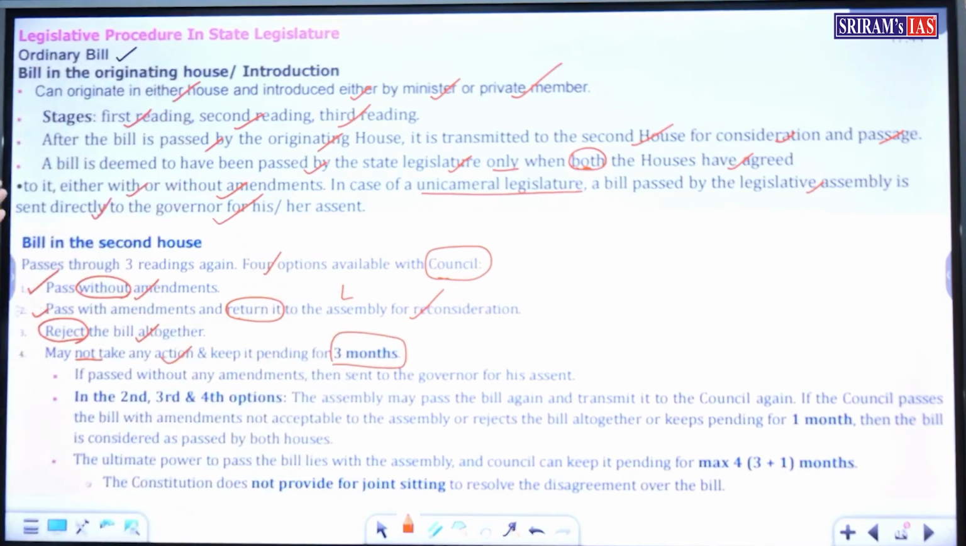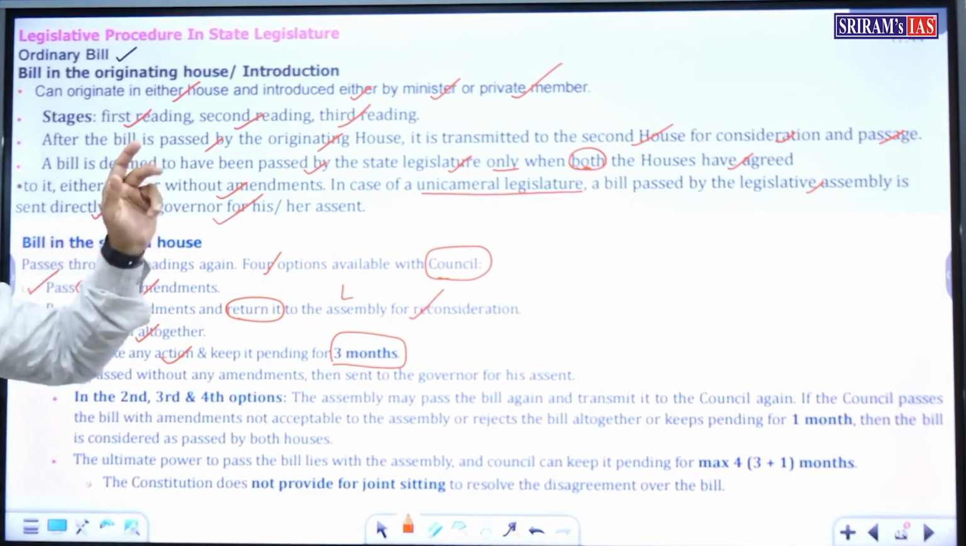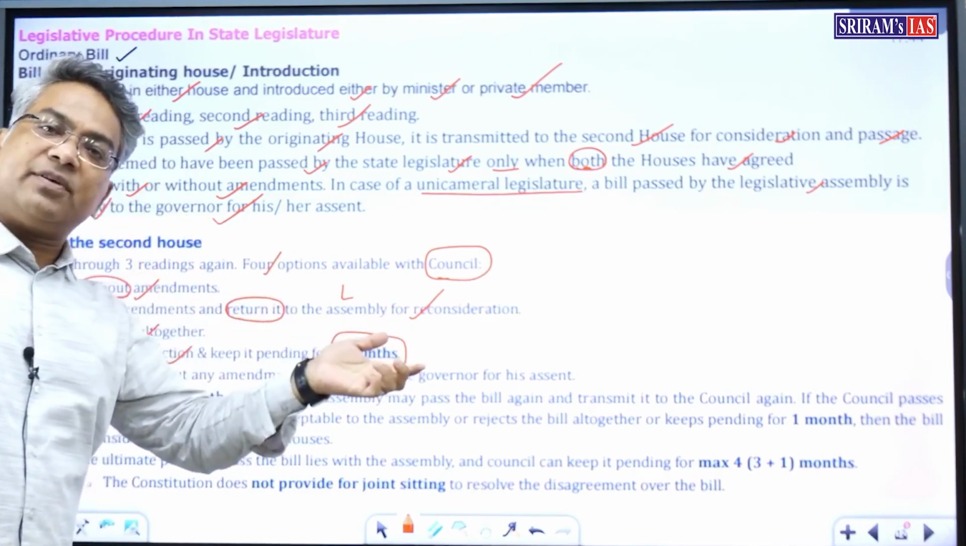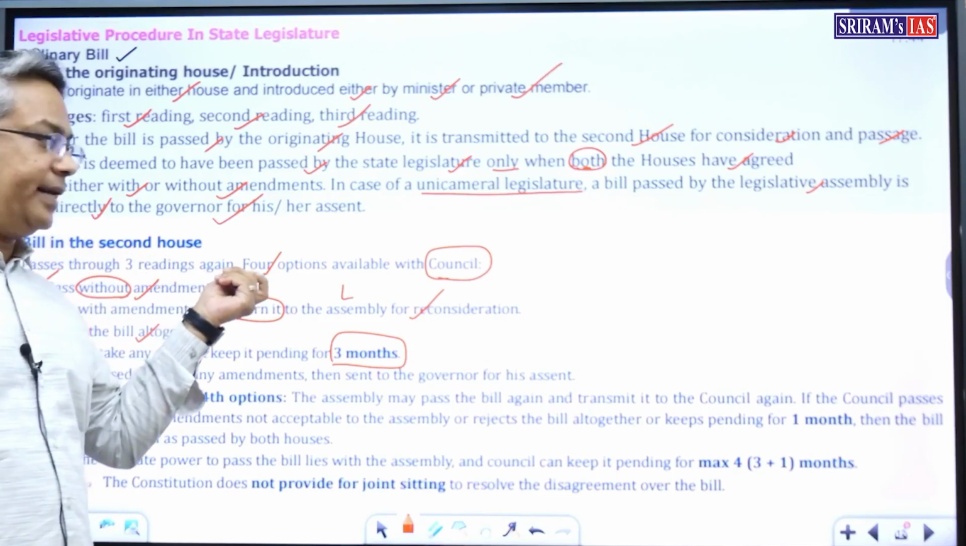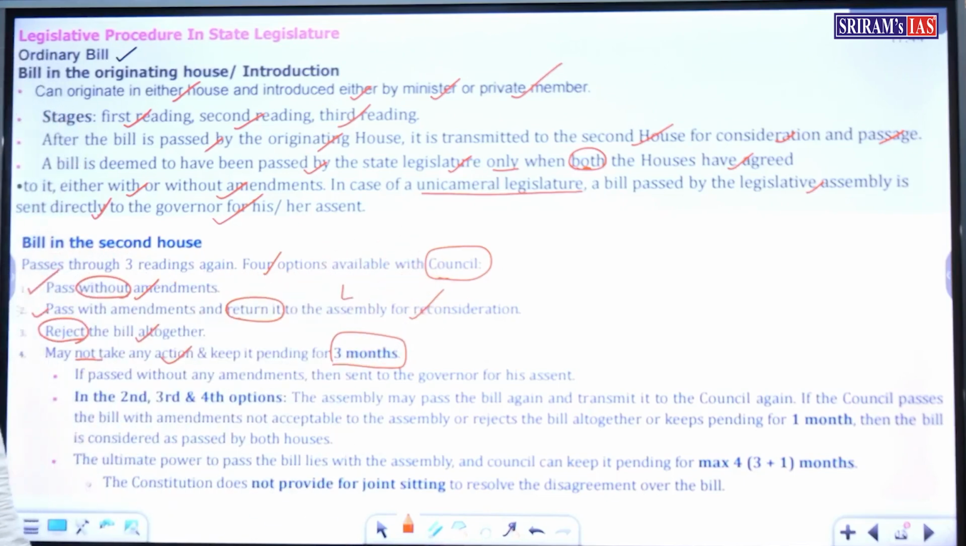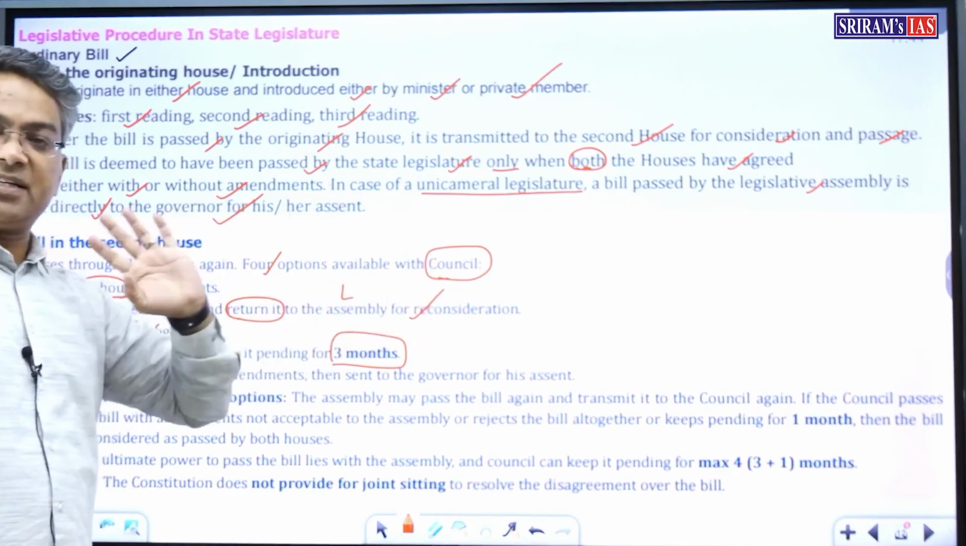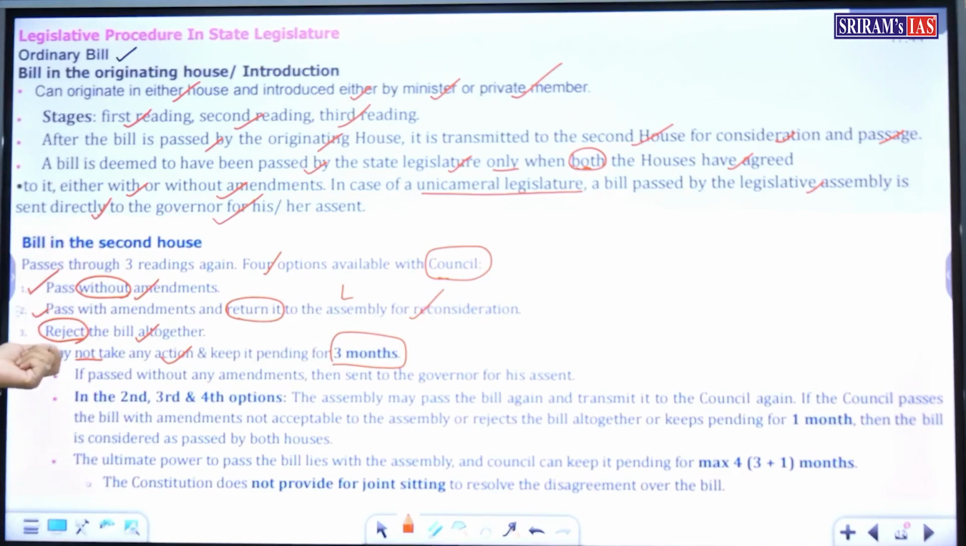That is, a bill when passed from the legislative assembly is transferred to the legislative council. After the bill goes through the three readings, the council has four options available. It can pass without amendments, it can pass with amendments and return it to the assembly for its reconsideration, it can reject the bill altogether, or it may not take any action and keep it pending for 3 months.